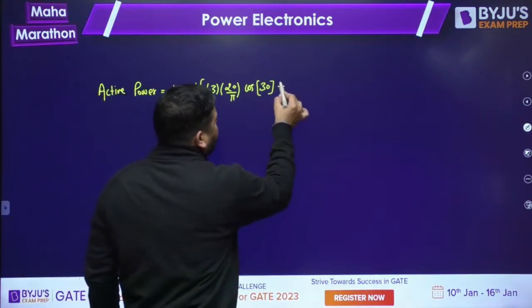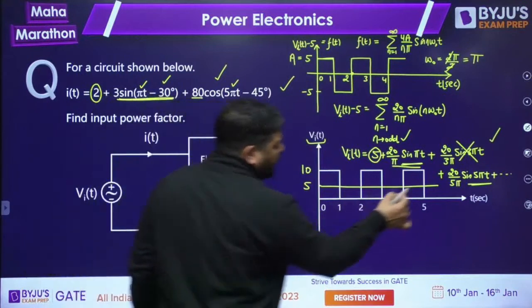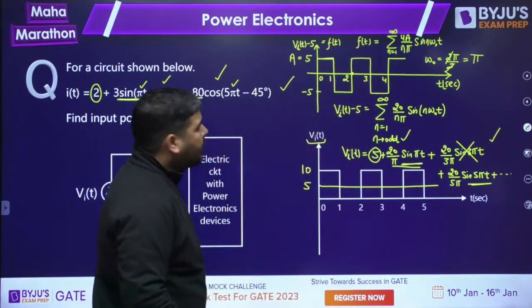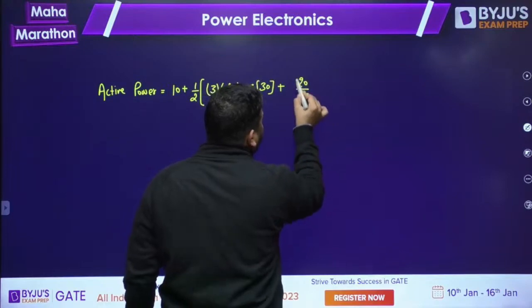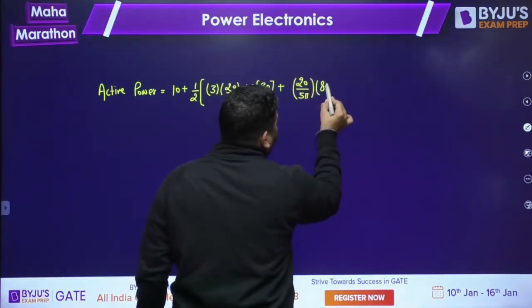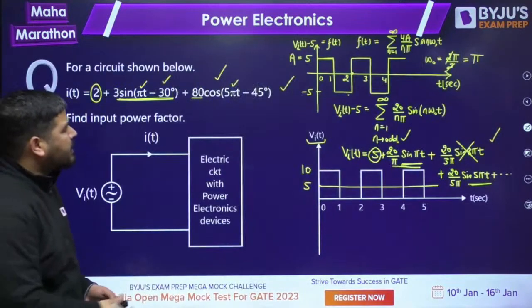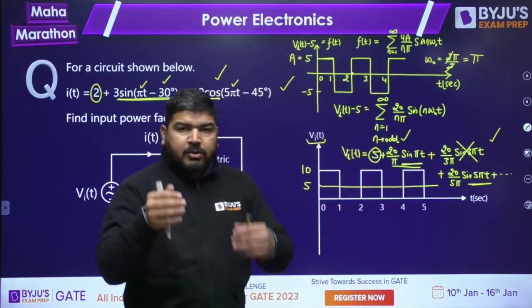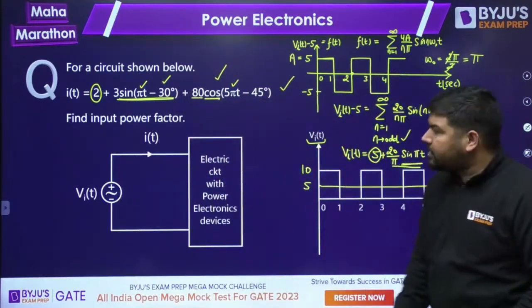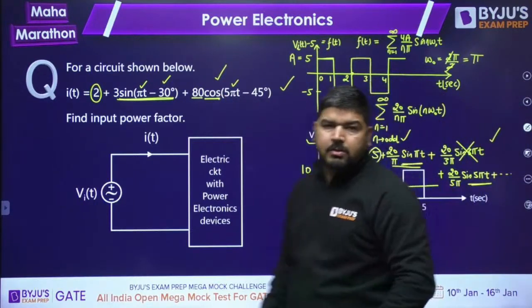Now let's come to the next component. In current you have 80, in voltage you have 20 by 5 pi. So you can write 20 by 5 pi, this is the voltage peak value, into the current peak value 80, into cos of angle difference. Now how to look at the angle difference? This is a cosine wave and this is a sine wave. To check the angle difference, you need to make both of them either in sine or in cos.